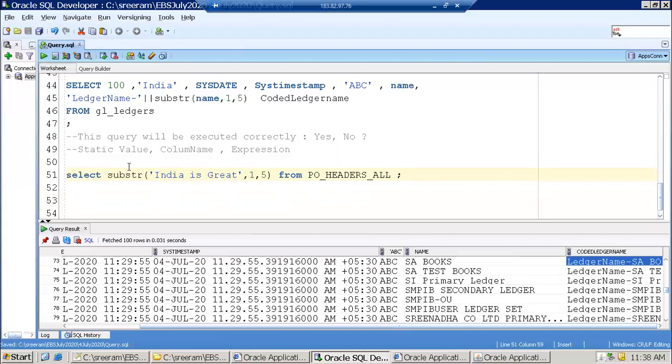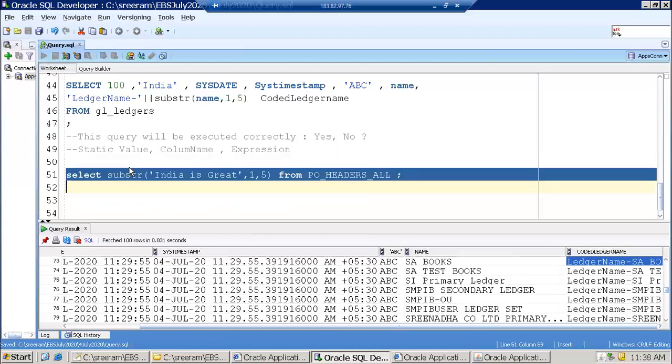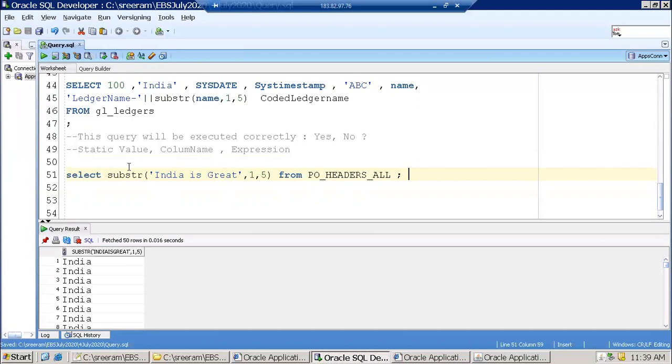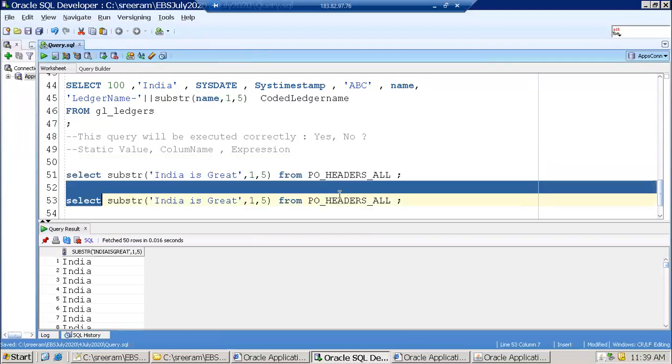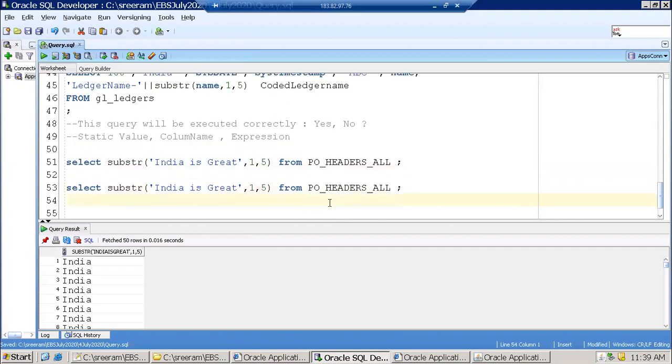Will this work or not? It will work. Yes. Done? Understood? Yes. Now let us say if I mention dual. Do you know dual? I thought we can use this kind of thing only with the dual table. No. Right? Now the other thing.